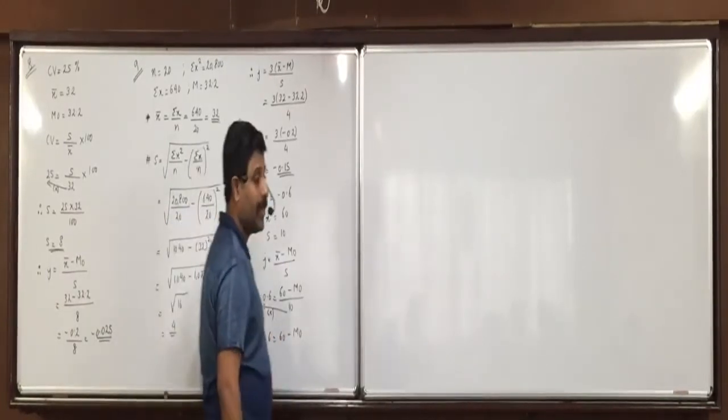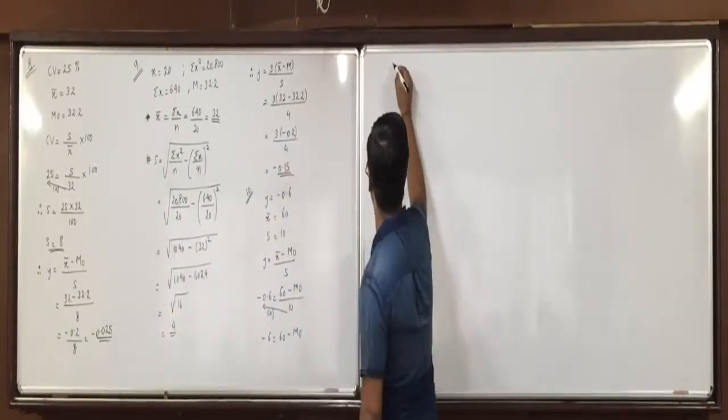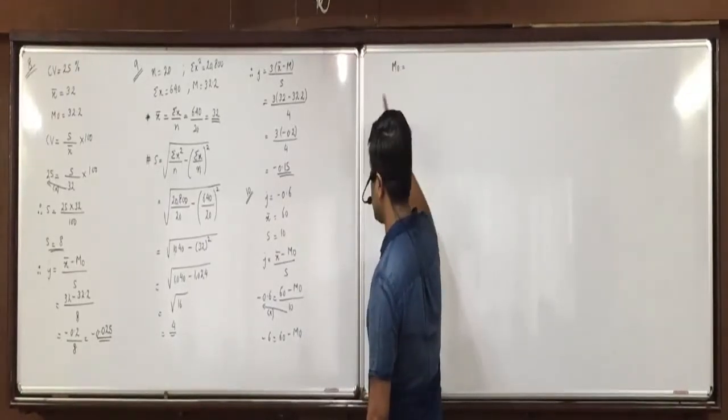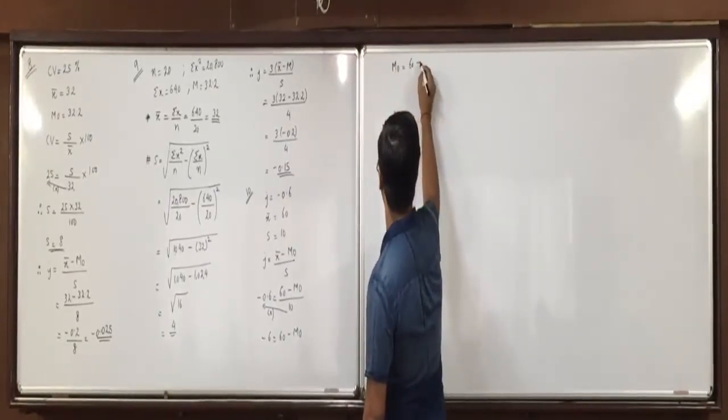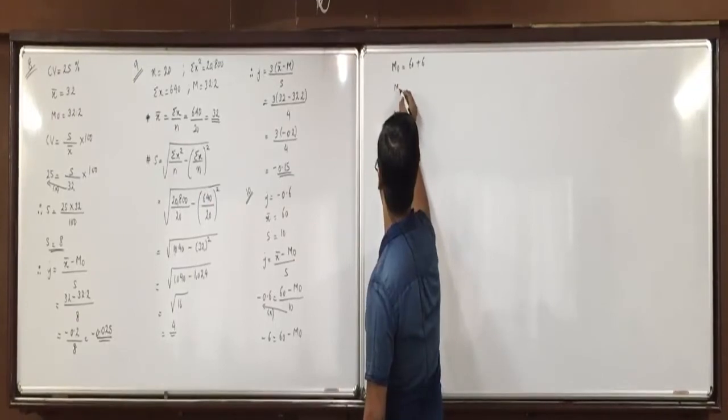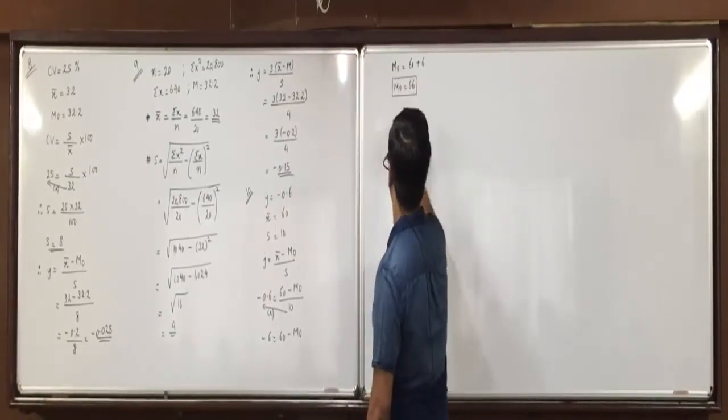60 minus mo. Minus mo on the left side will become plus. Minus 6 on the right side will also become plus. So mo is 66. This is one thing asked in the question.